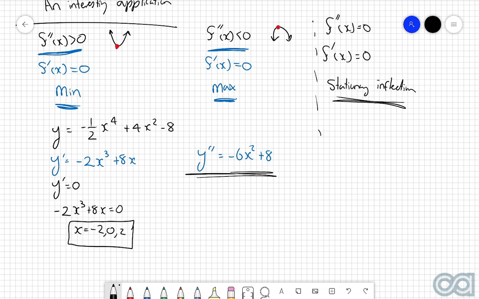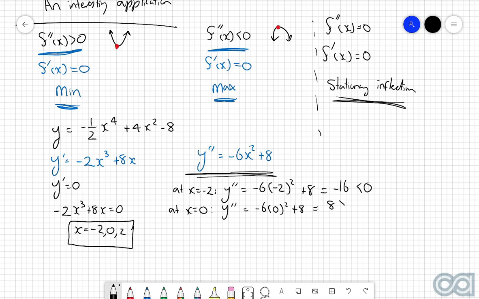So we're now going to substitute these values into our second derivative and see whether we get positive or negative answers. So with the first one, at x equals minus 2, the second derivative will be negative 6 lots of negative 2 squared plus 8, which is equal to negative 16, which is a negative answer. Then at x is equal to 0, y double dash is negative 6 lots of 0 squared plus 8, which is equal to 8, which is a positive answer. And then finally, at x is equal to positive 2, then y double dash is negative 6 lots of 2 squared plus 8, which is negative 16, which is less than 0.